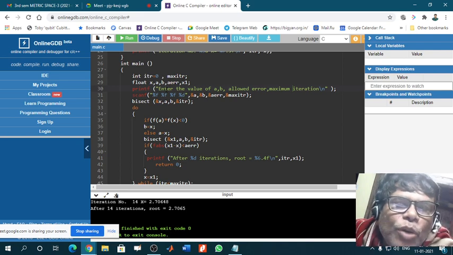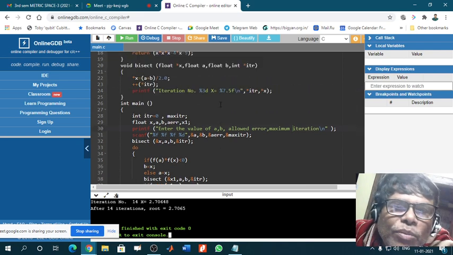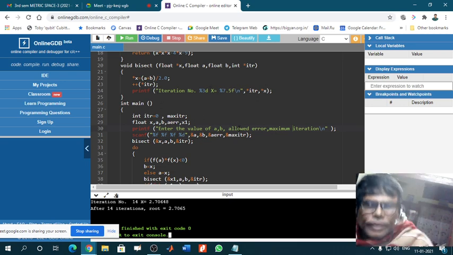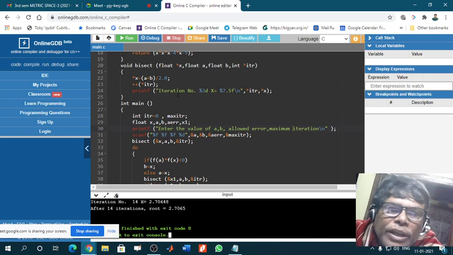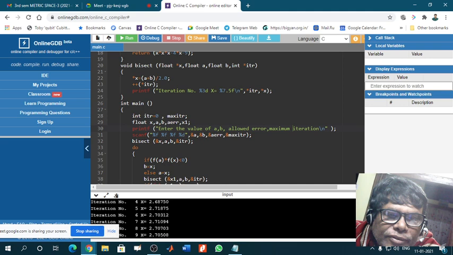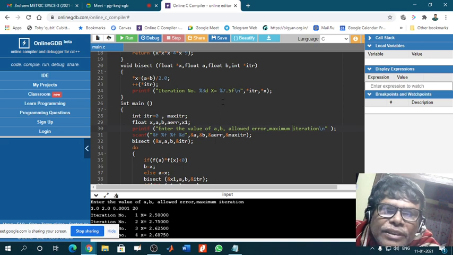Now the printf command is written in this form as well as in this form. So there are two forms. Today you have used this here. See, iteration number, first iteration, then x is equal to this. If you change it to 6.4, it will change here. If we change it to 5.5, it will change here.